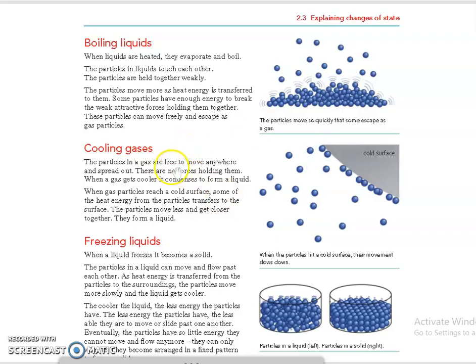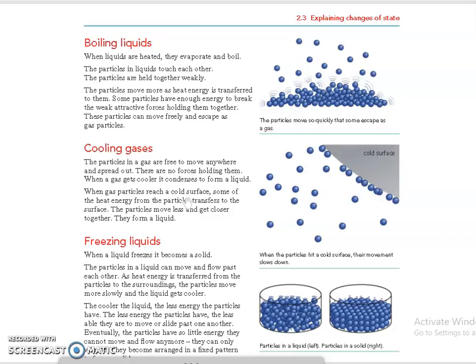So next, cooling gases. Particles in a gas are free to move anywhere and spread out, so there are no forces holding them. When a gas gets cooler, it condenses to form a liquid. When gas particles reach a cold surface, some of the heat energy from the particles is transferred to the surface. We know that when particles move they have a lot of energy, which is why they move randomly.